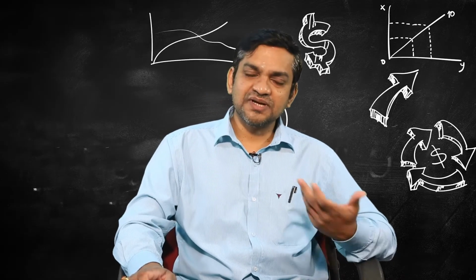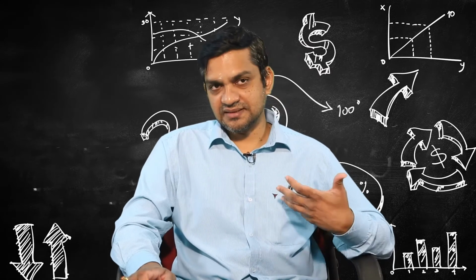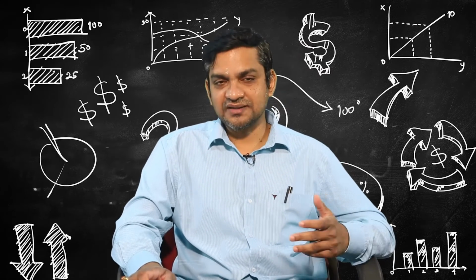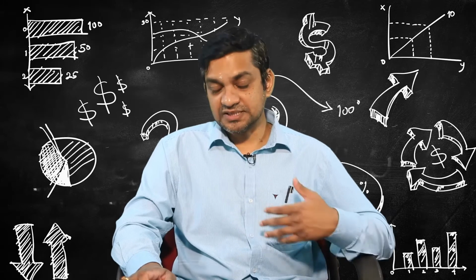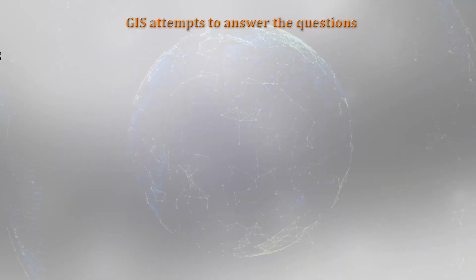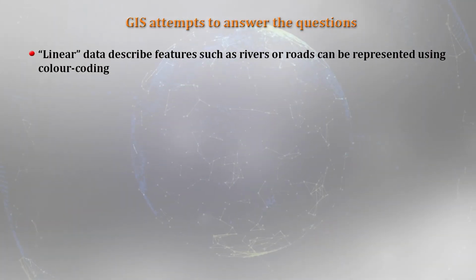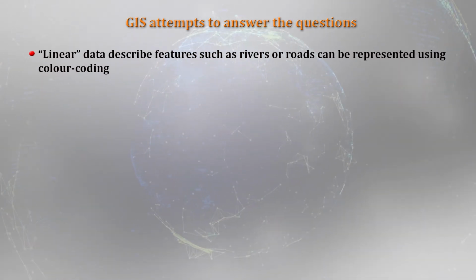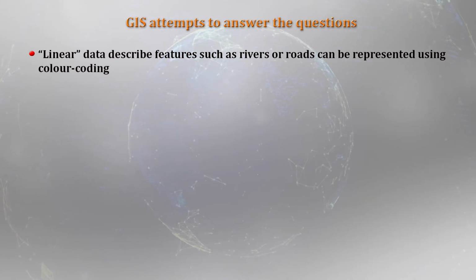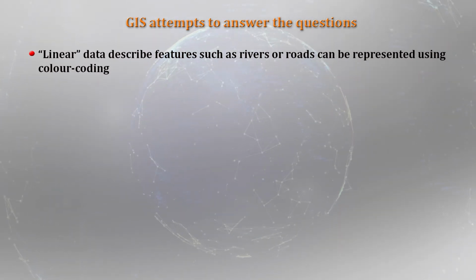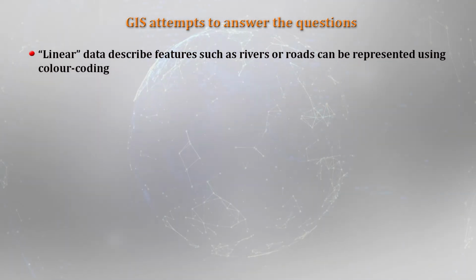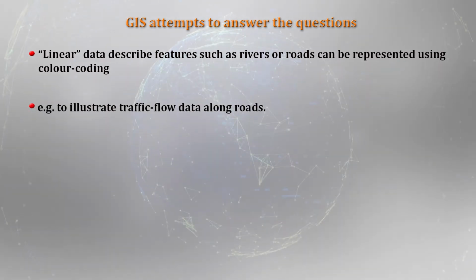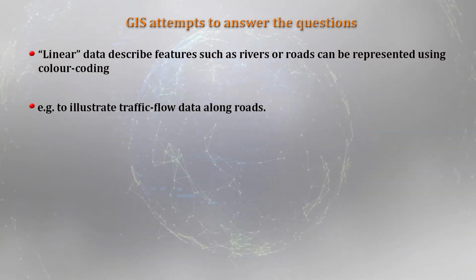And also if you look at the DTM, that is the digital terrain models, also can be created using this kind of spatially continuous data. Okay. Now I talked about the linear data. Linear data basically describes features such as rivers or roads, and that can be very well symbolically presented using color coding, and that is definitely through the GIS software, it will be very, very helpful.